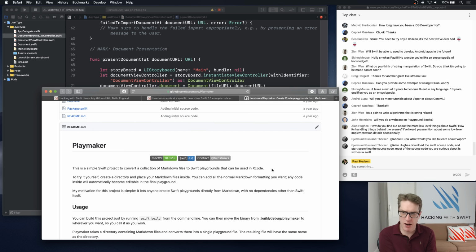How do I find out the more little things about Swift? So I recommend, as Gilman says, read the source code. In fact, I've got a video on YouTube called Understanding the Standard Library, where you basically dig through the standard library source code and pull out things that are cool and talk about why they're cool and how to use them in your own code and so forth. You can see exactly how I do it there. Go and read Swift's code, because 40-something percent is written in Swift.